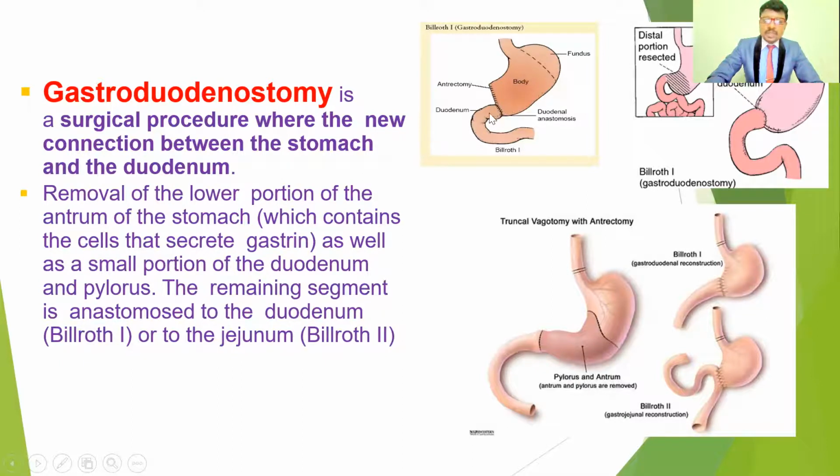If they remove it and connect it to the jejunum instead, it is called Billroth type 2. So it is not connected to the duodenum, but to the jejunum. This surgical procedure is called gastroduodenostomy. Ostomy means opening; the stomach and duodenum areas are resected. In the first one, the antrum of the stomach is removed. The antrum contains the gastric secretion cells, so if you remove it, the gastric secretion decreases. So we can control the HCl concentration.